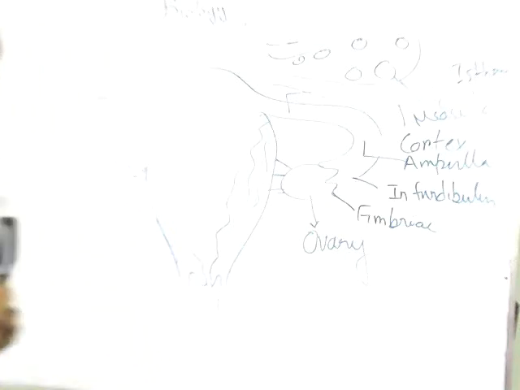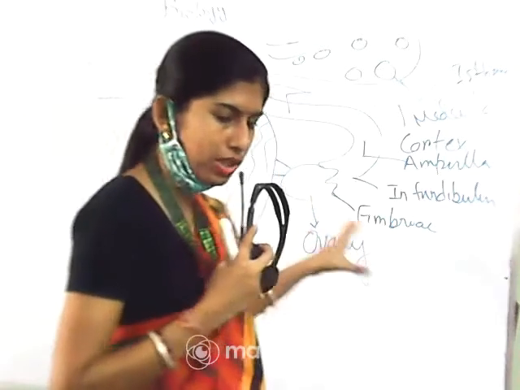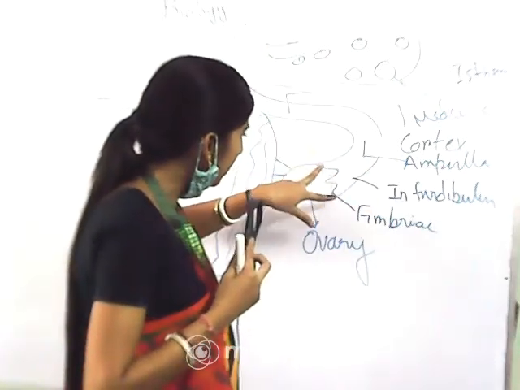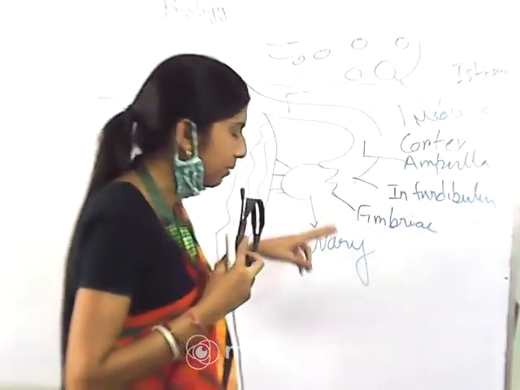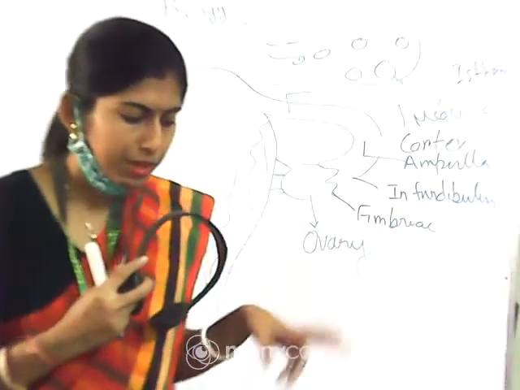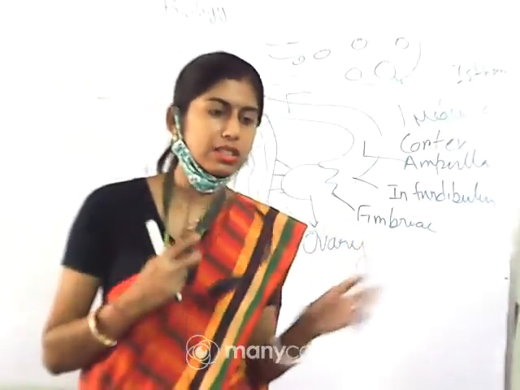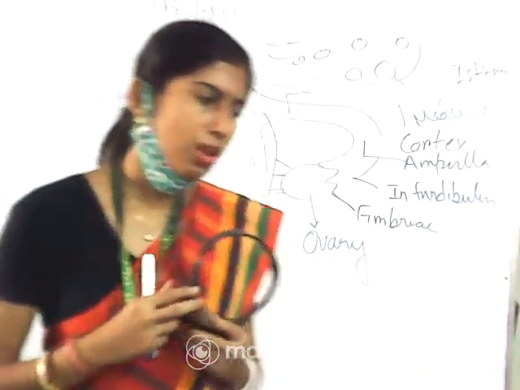The edges of the infundibulum have some finger-like projections which are considered as fimbriae, which will help in the collection of the ovum after the ovulation.